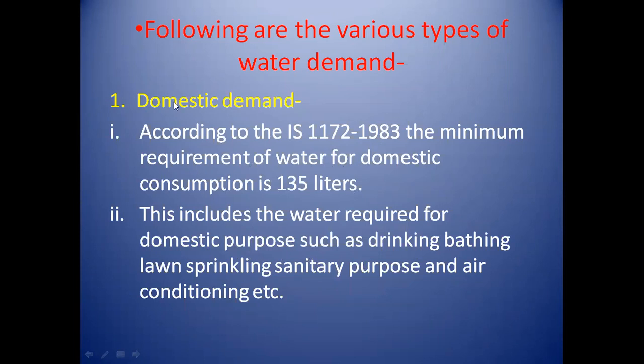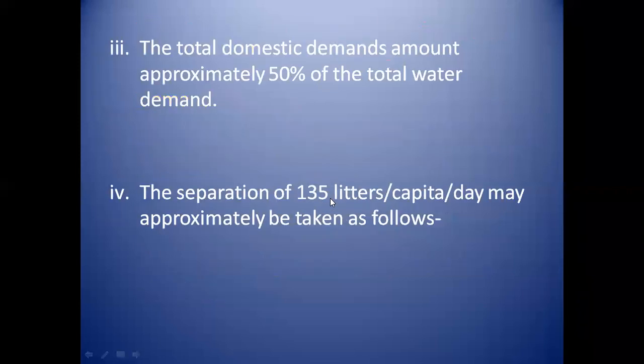This water is included in domestic demand. The water required for drinking, bathing, lawn sprinkling, sanitary purpose or air conditioning is 135 liters.